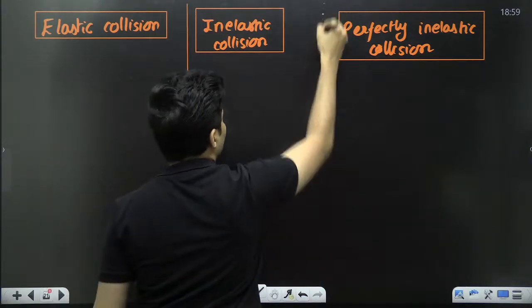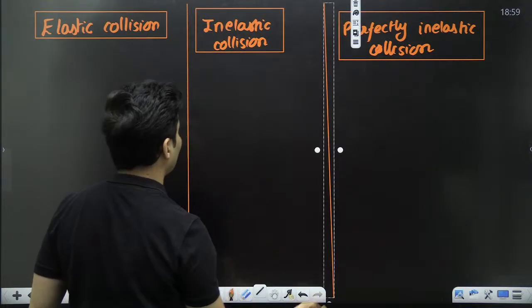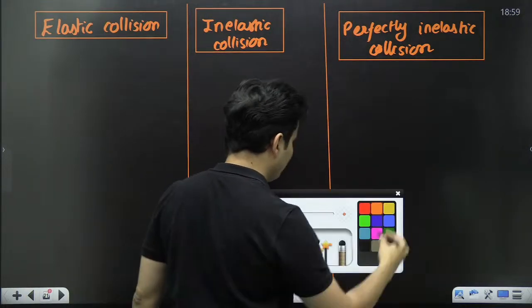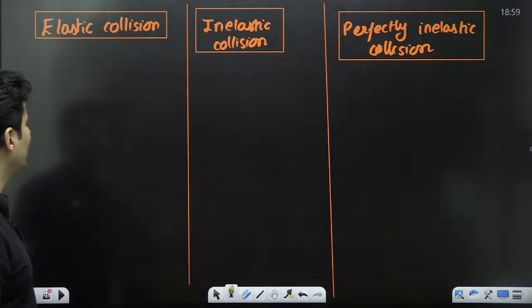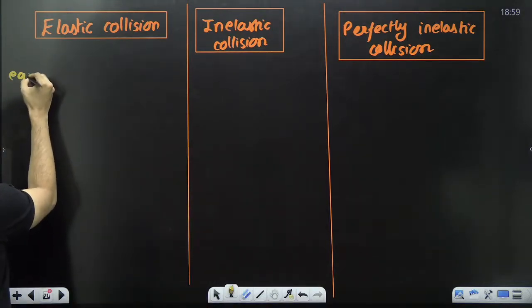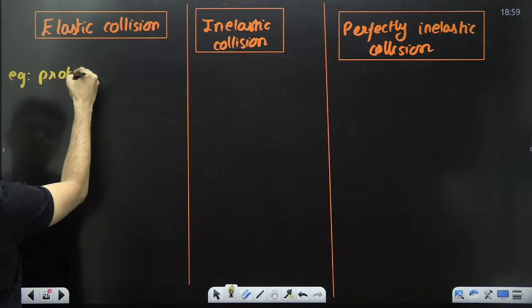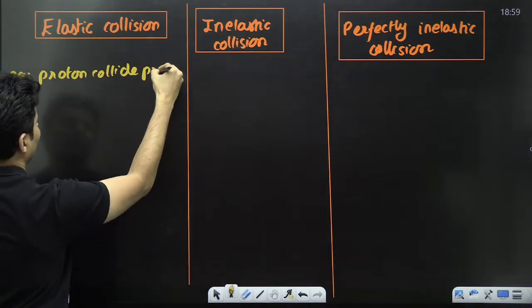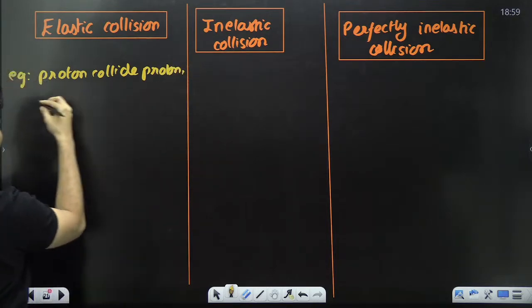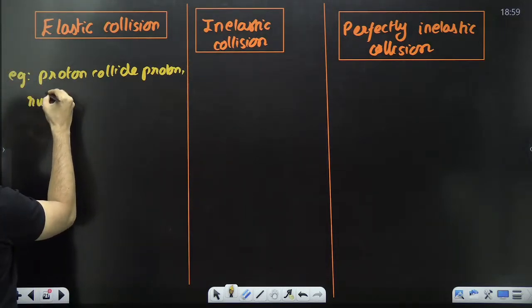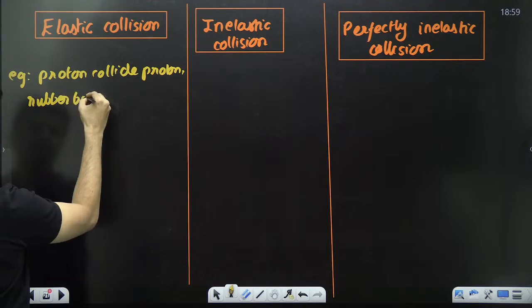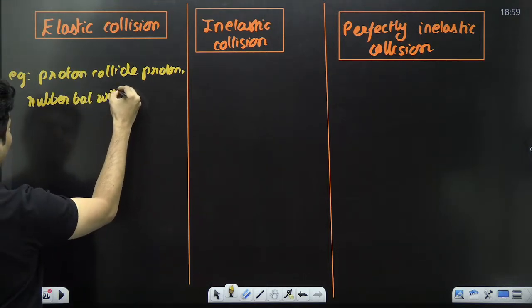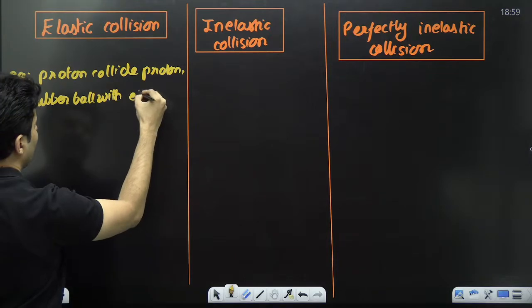Okay, cool. So what are these types? Let's make a difference table. Obviously it will be very useful for all of you. Let me start with examples. A proton collides with another proton, or basically a good rubber ball with some elastic wall.